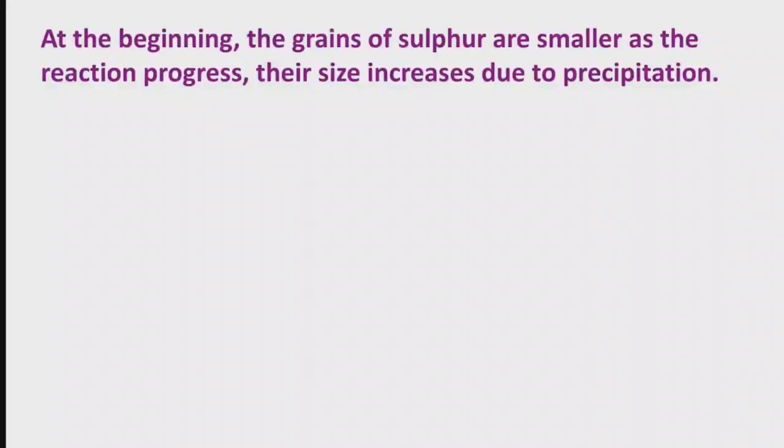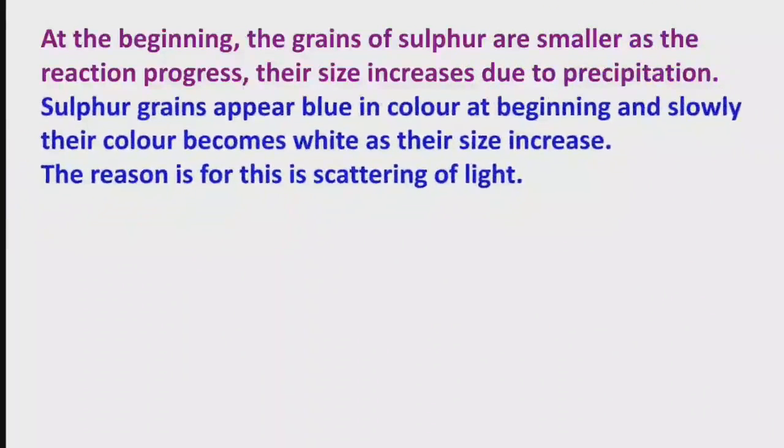At the beginning, the grains of sulfur are smaller. Sulfur grains appear blue in color at the beginning, when they are smaller in size. Slowly their color becomes white as the size increases. The reason for this is scattering of the light.